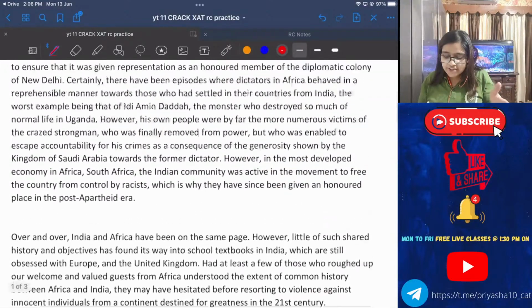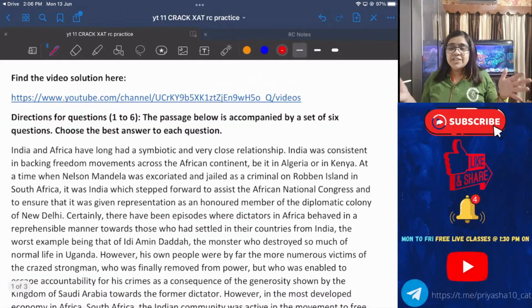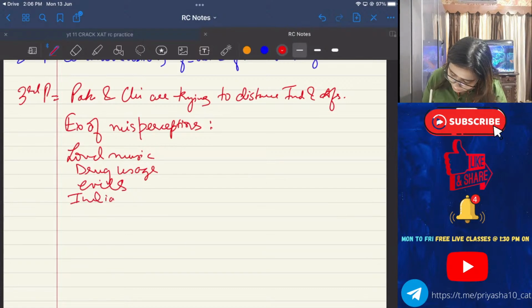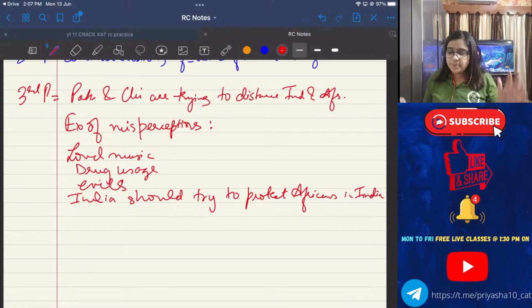You have to read it, you have to then make a decision. Okay, so now we are going to get started with the questions. Okay, one second, I have written all of them. Okay, India should try to protect Africans in India. That's all. Such a small takeaway from the passage.